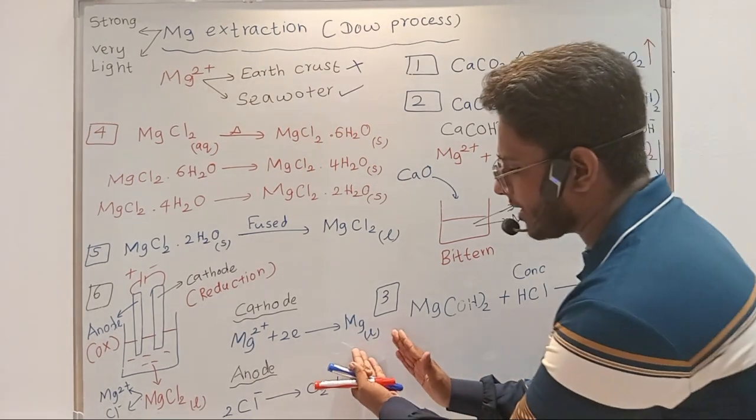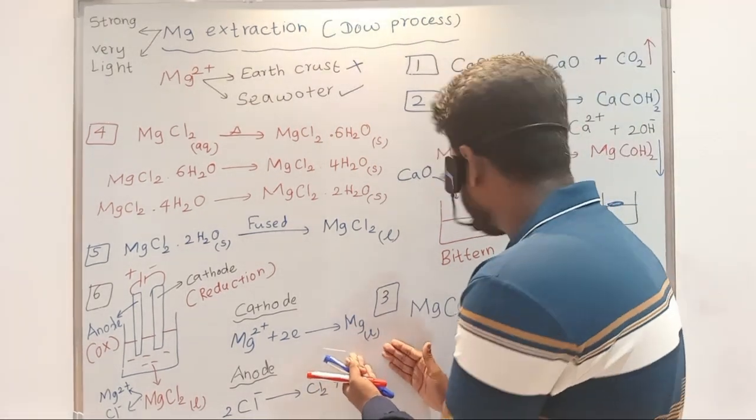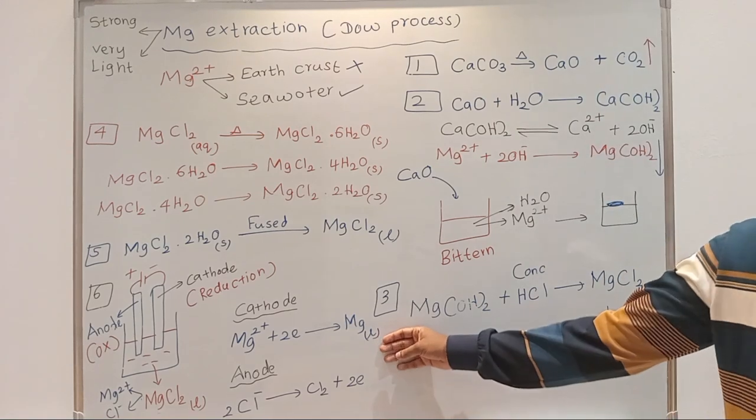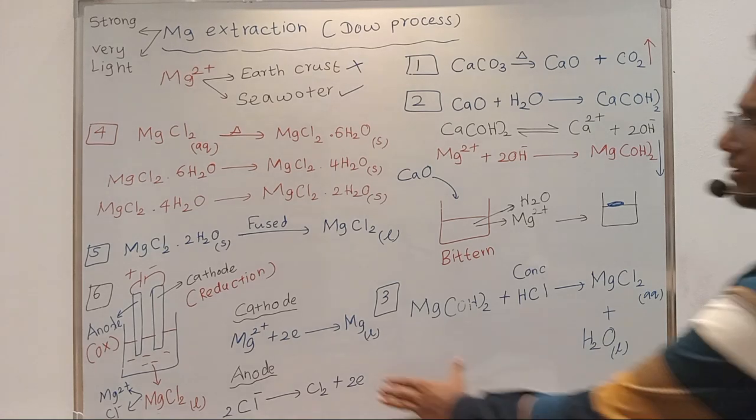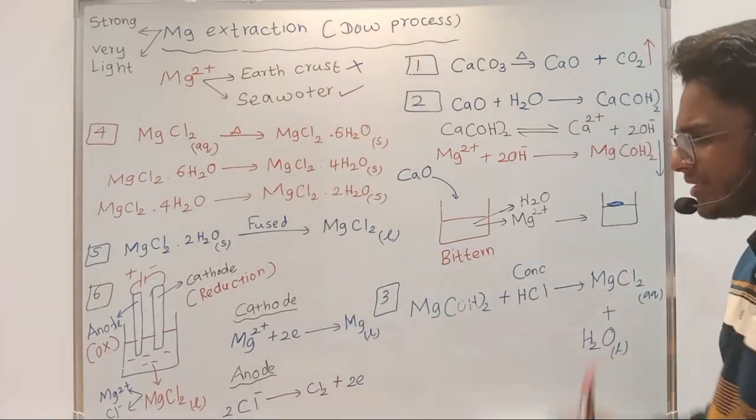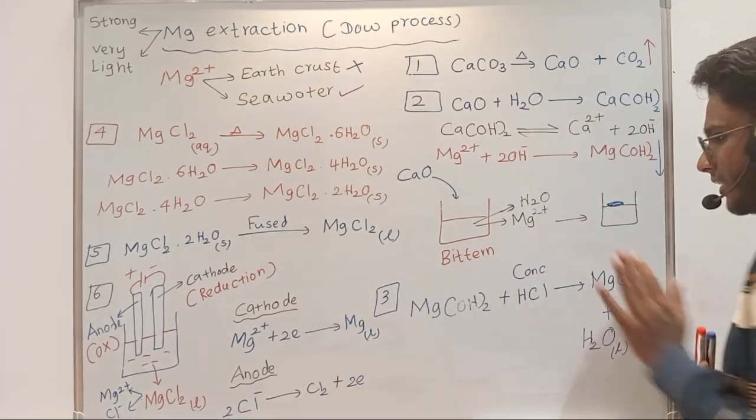So finally you will have magnesium liquid near the cathode, and by cooling this magnesium liquid you can get magnesium solid, right? So then you will have magnesium. This is the process. I hope you got the idea.